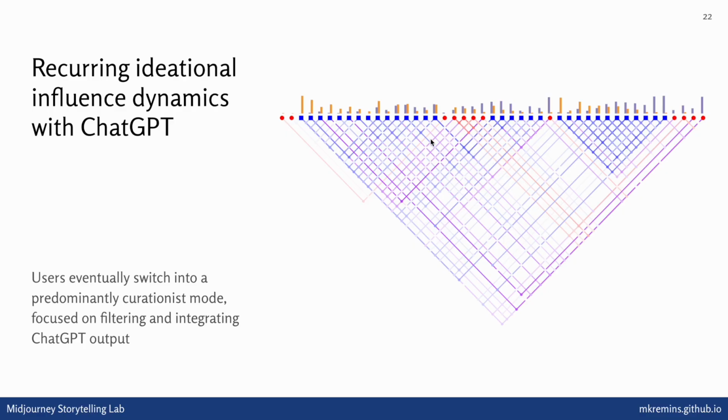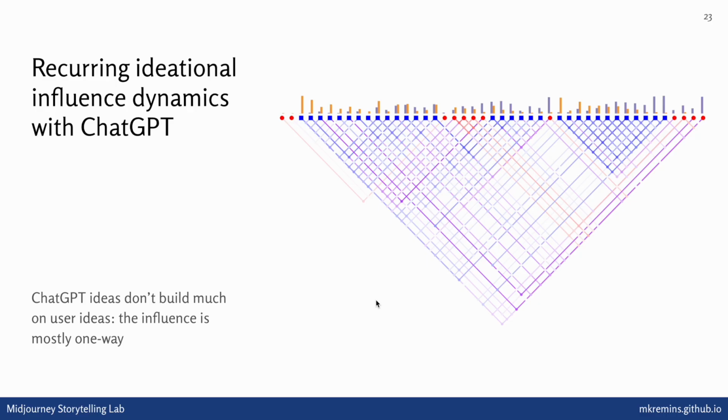We see that happen after the first batch of prompting here, but we see this in a lot of these different graphs. And ChatGPT ideas, interestingly, don't build much on user ideas. When there's links between these two actors, the influence mostly goes from the machine to the user instead of the other way around. So here, we think this is partly because users are often noticing and